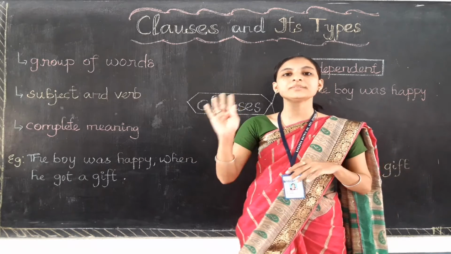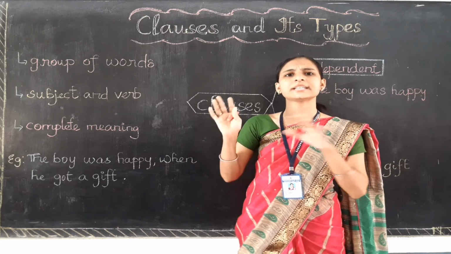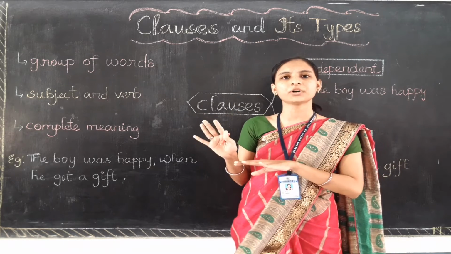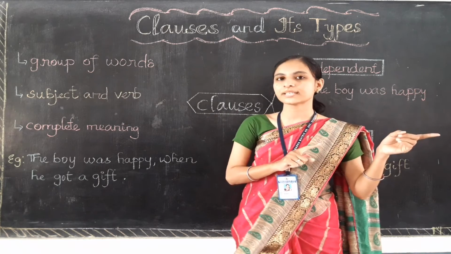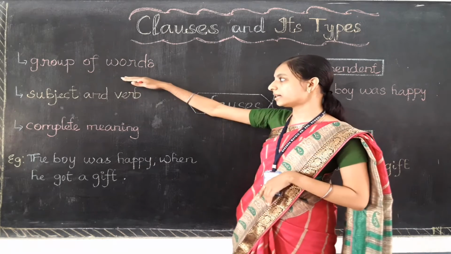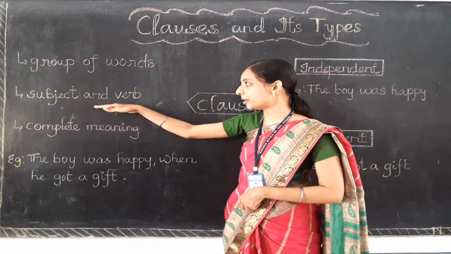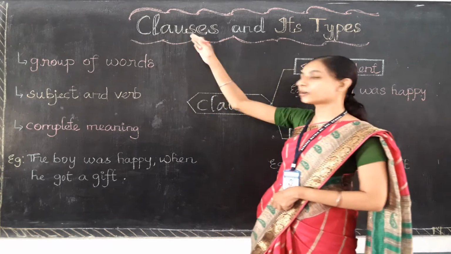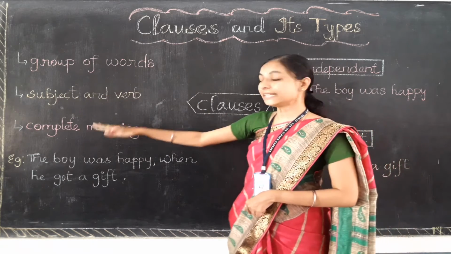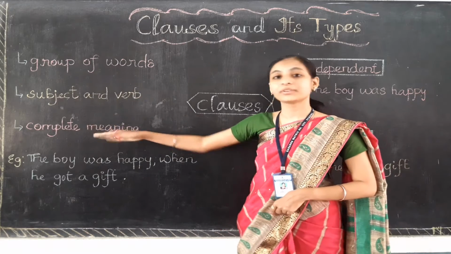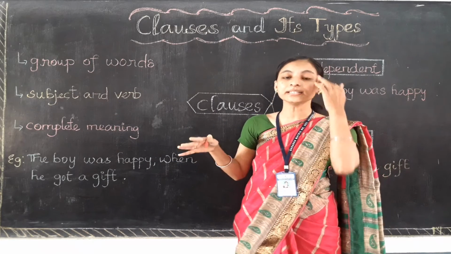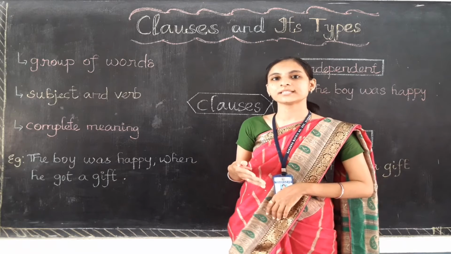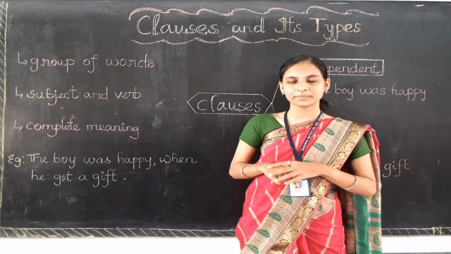If there is no subject and verb, that refers to a phrase, but if a group of words comes with a subject and verb, that is a clause. And by itself, the clause gives a complete meaning.